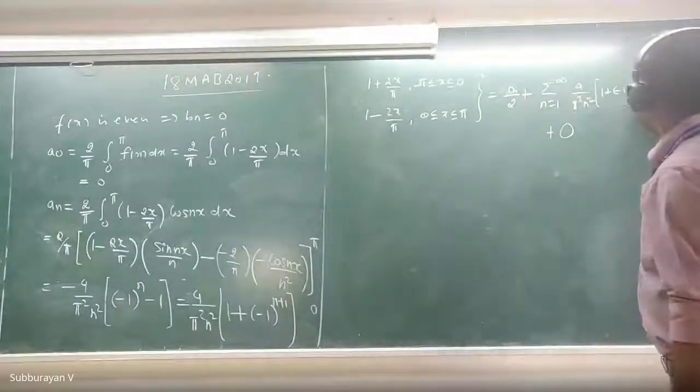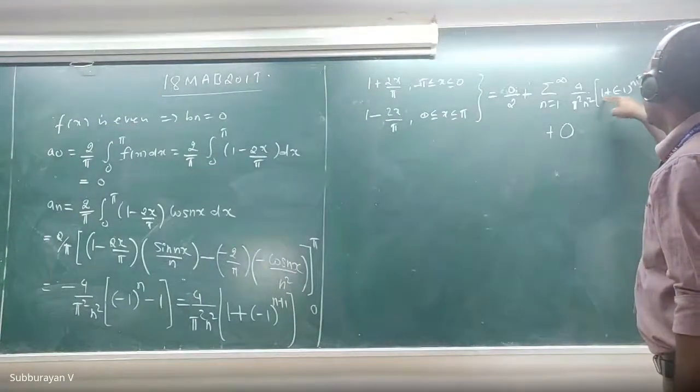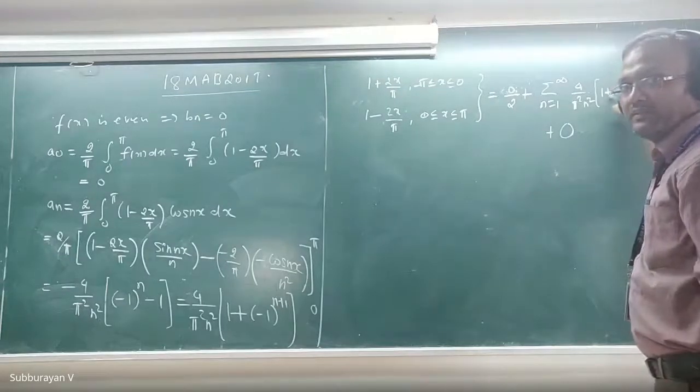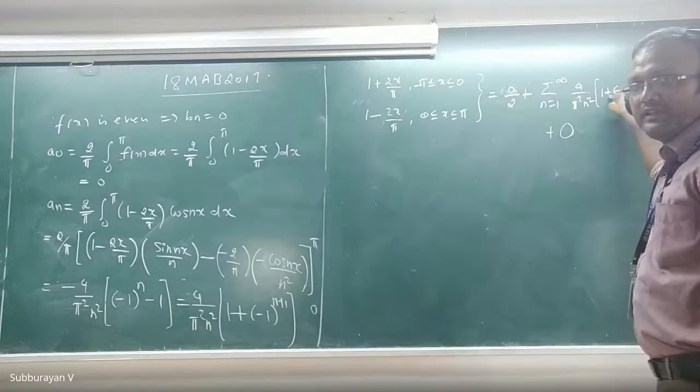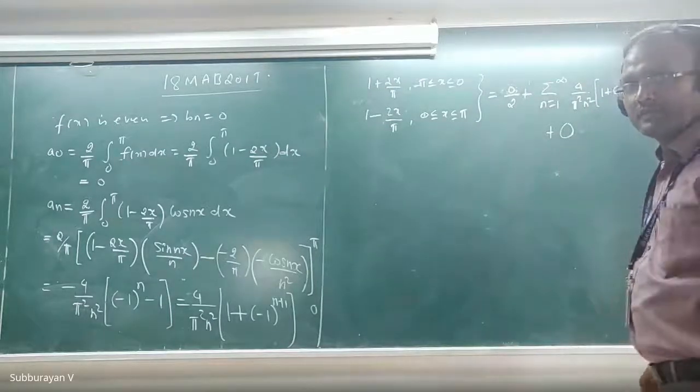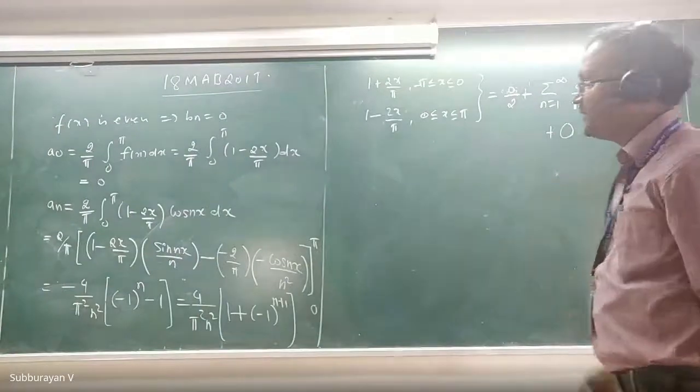If n is an even number, this is 1 plus minus 1 whole power 3. Minus 1 whole power 3 is minus 1, therefore this will become 0. Therefore for even n, we won't get any non-zero term. Okay, please simplify this. What is the value?